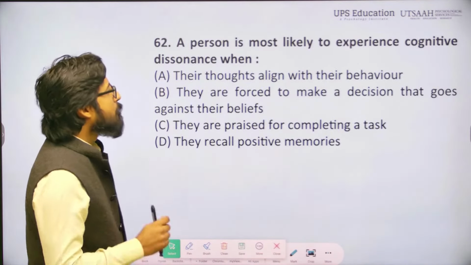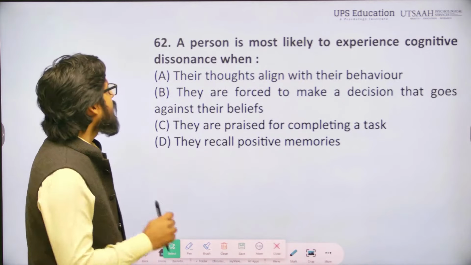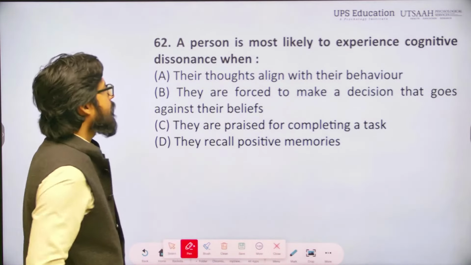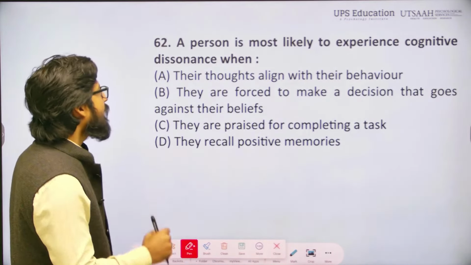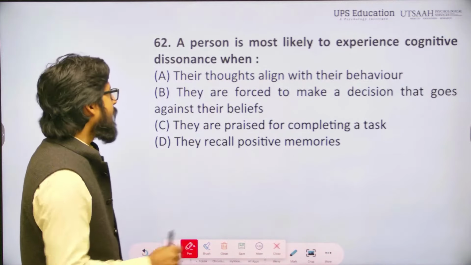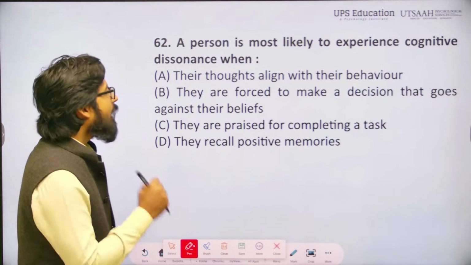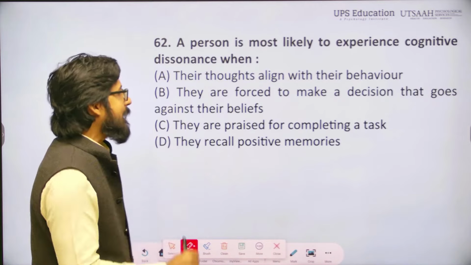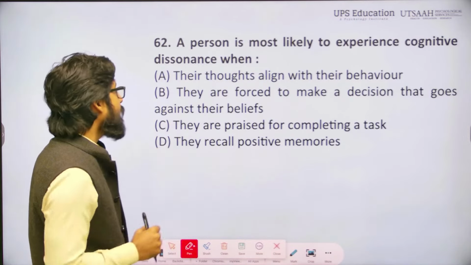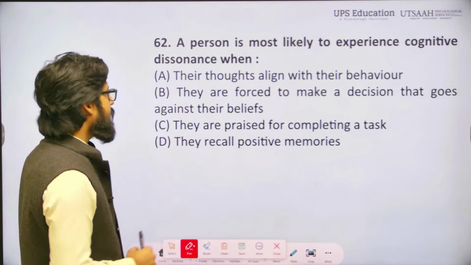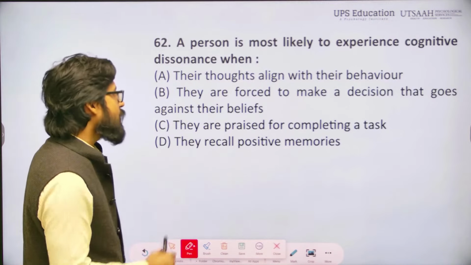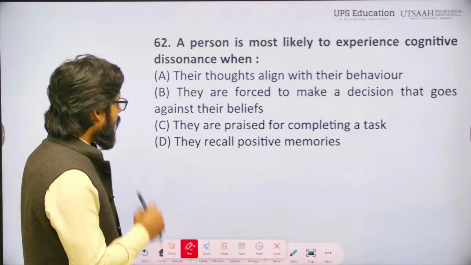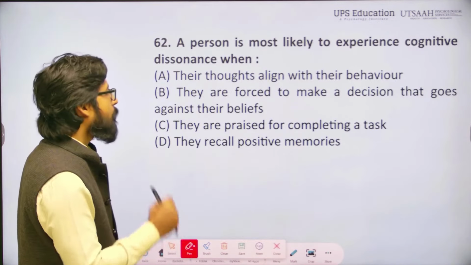A person is most likely to experience cognitive dissonance when? Here you can see option A mentions their thoughts are aligned with their behavior. Option B, they are forced to make a decision that goes against their beliefs. Option C mentions they are praised for completing a task, and option D mentions they recall a positive memory.